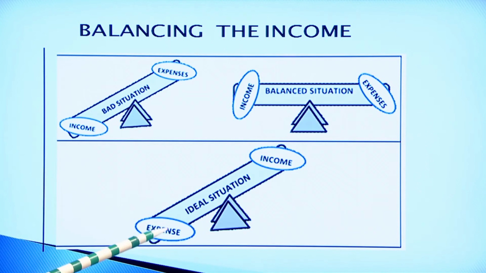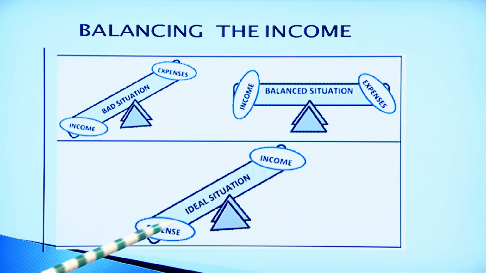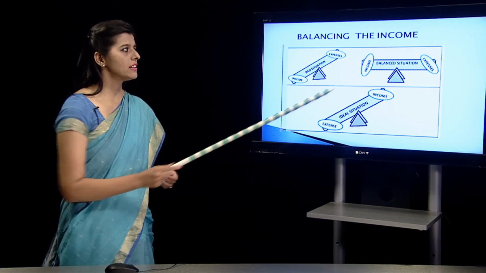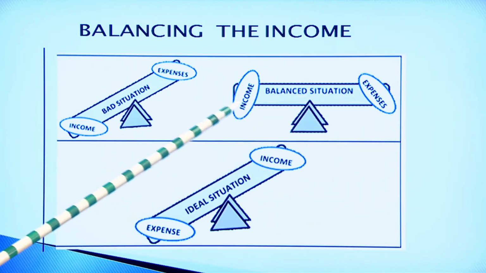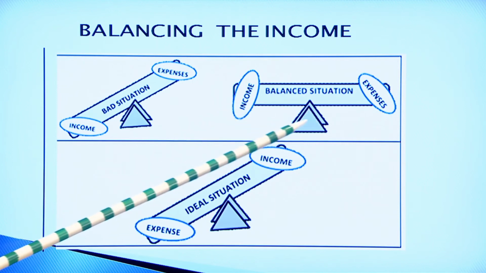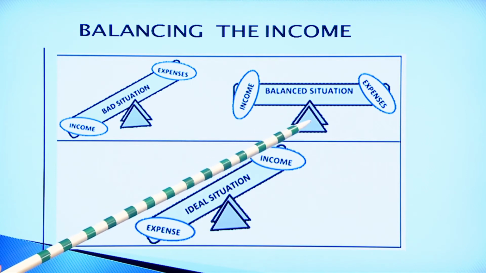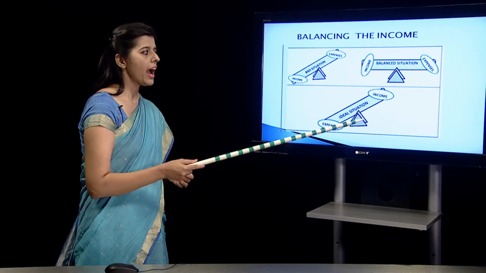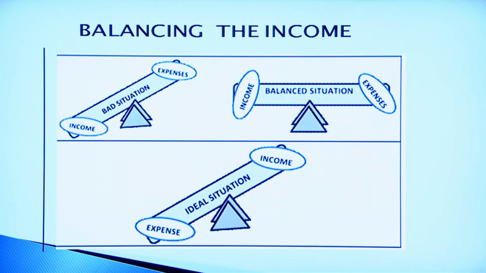Whereas in this situation, if the income is high and expenses are low, then it is a very ideal situation, because our income is high, expenditures are less, and we are in a capacity to save more. And this is a balanced situation where income is equal to expenditure. Maybe income is 10,000 rupees and expenditure is also 10,000 rupees. But this is not an ideal situation, because in this case we are not saving any money. The ideal situation is where income is high, as we are in a capacity to save money.